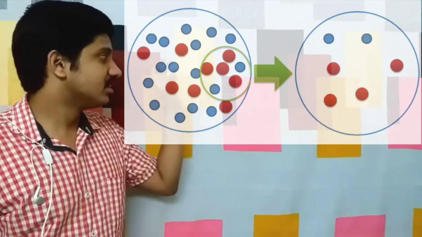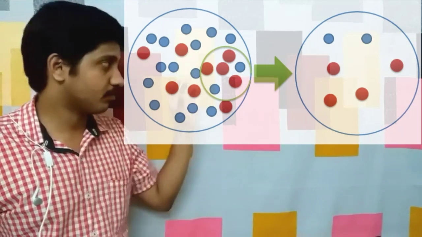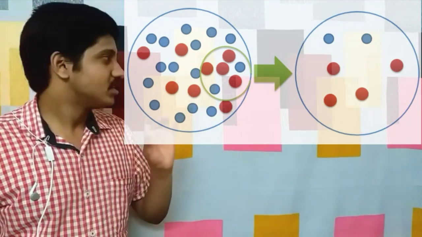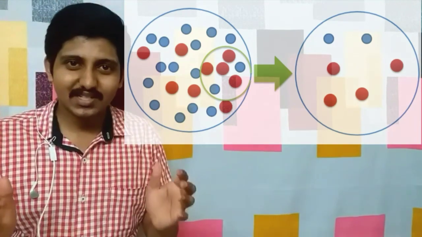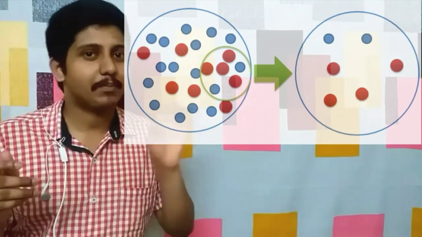Why? Because the group or set of the people or organisms which migrated contained mostly the red alleles. So you can see how the allele frequencies have changed. This is what is happening in the founder effect. The allele frequencies have changed by chance.